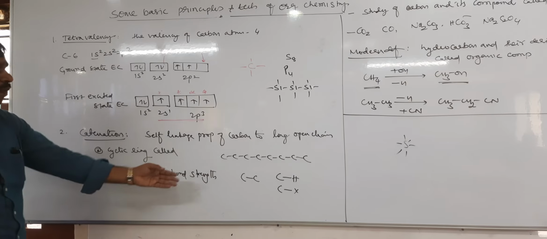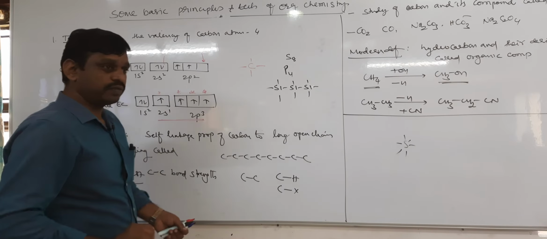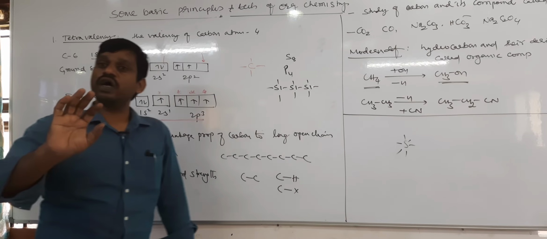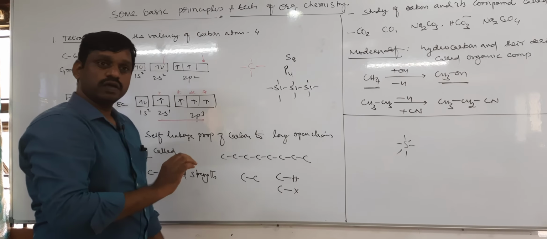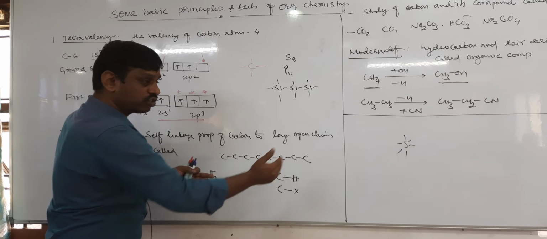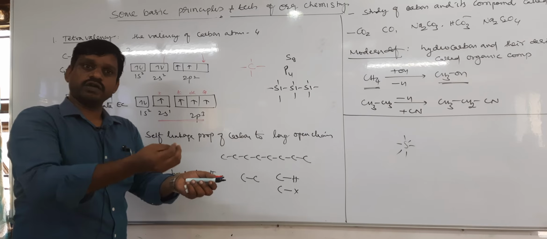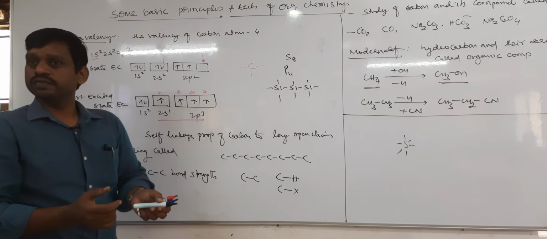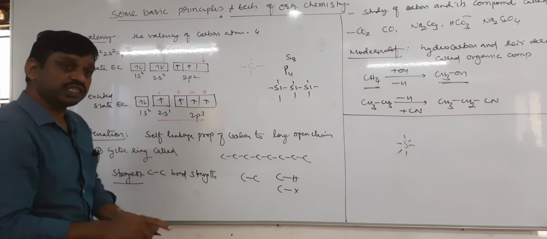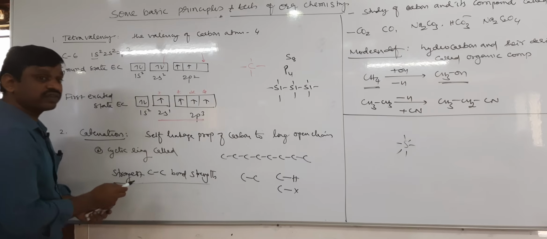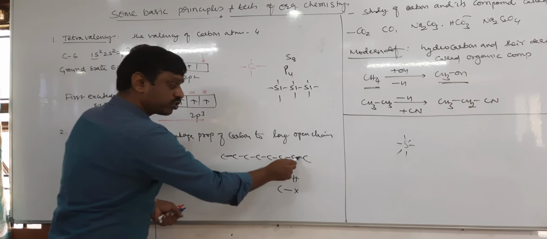How does this property help catenation? Generally, what happens if carbon does not have this property, it is not able to form a long chain, right? Because if carbon tries to form a long chain, there is easy breaking, no? If any element forms a long chain, the breaking becomes easy. Yes or no? Therefore, it could break easily. It cannot be broken easily because of the carbon-carbon bond strength. The carbon-carbon bond strength is strong here. Whatever the strength is here, the same strength will be there here also.